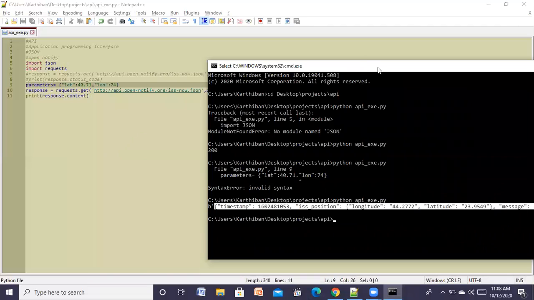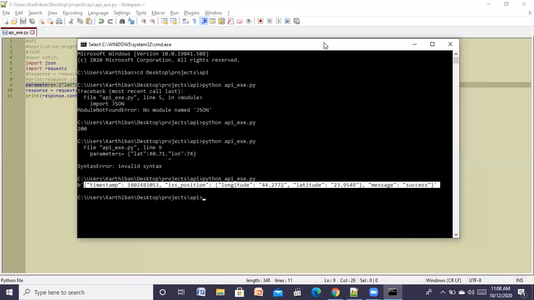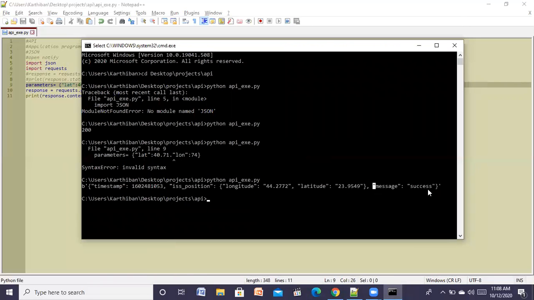I have given some parameters, so based on that parameter, I am getting this timestamp value, and then the position, and then message equal to success. It means the request and response is success, right? And the value which we are requesting.